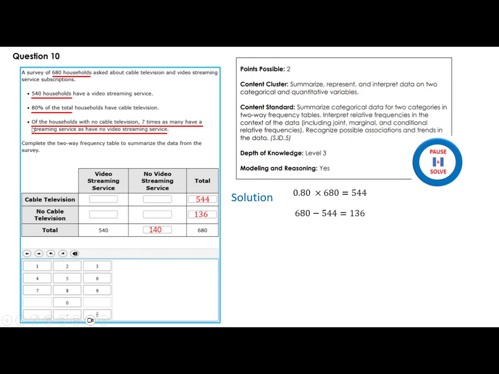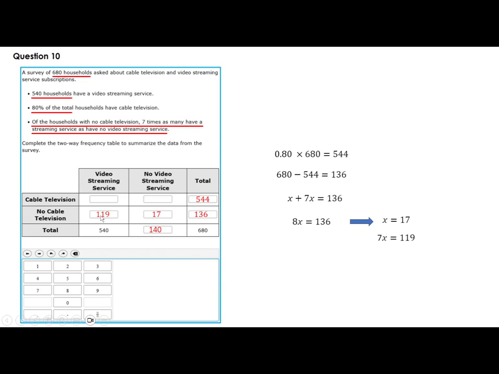He said that of the household with no cable television, 7 times as many have a streaming service as have no video streaming service. So if I call this x, this will be 7x. So 7x plus x should be 136. X plus 7x is 136, which means 8x is 136. Divide by 8, you get x is 17. So x is 17, so 7x is 119. I have 17 and 119.